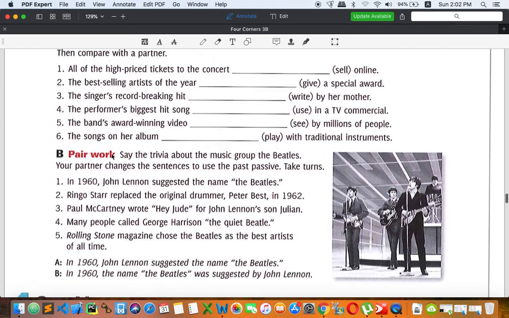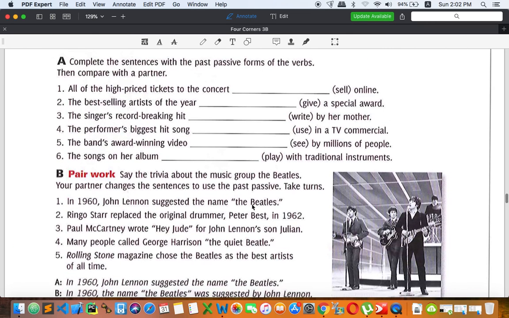So your job is to do these two exercises and also the exercise in the handout as well. Okay. So if you have any questions, everybody, please leave your question in the comment below.